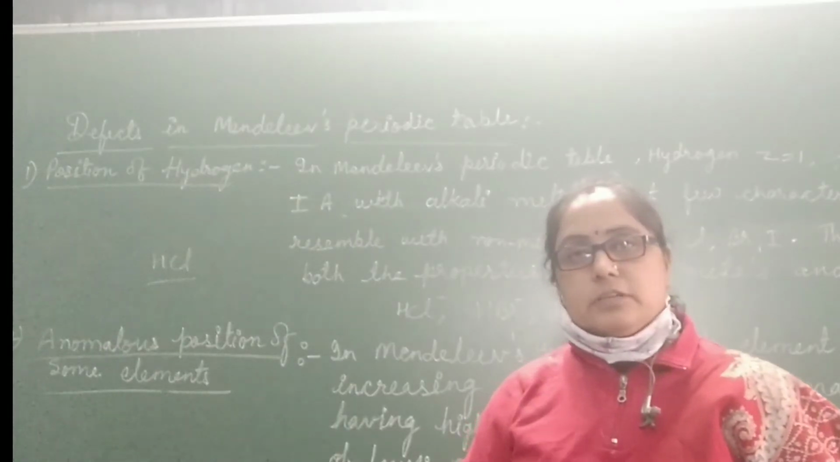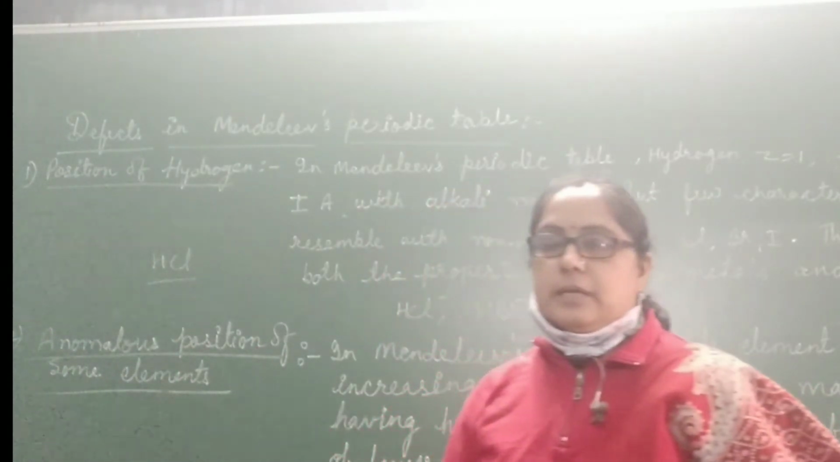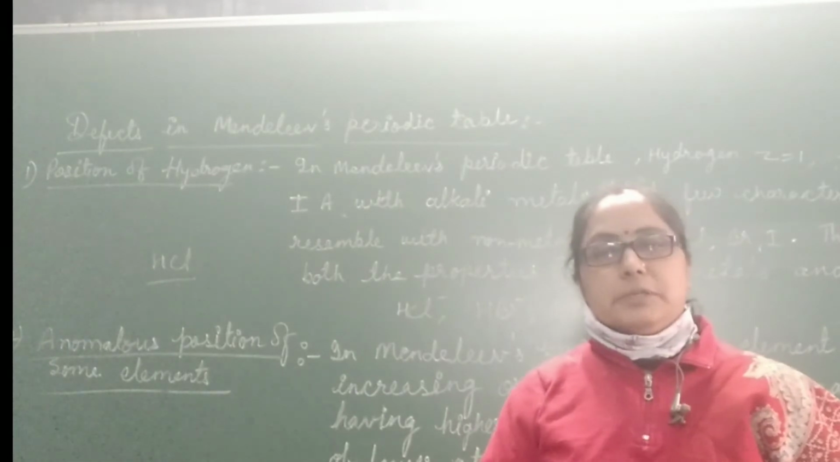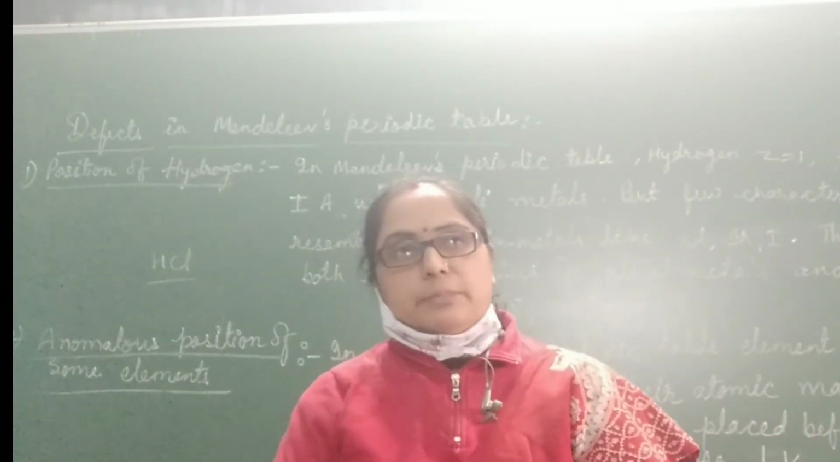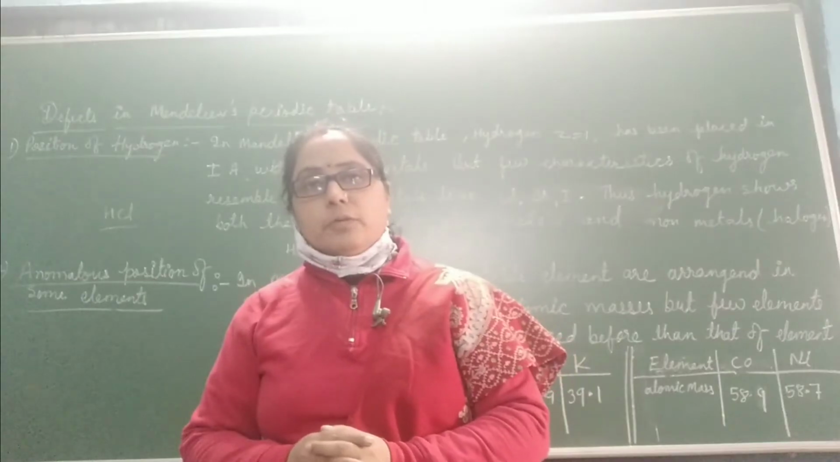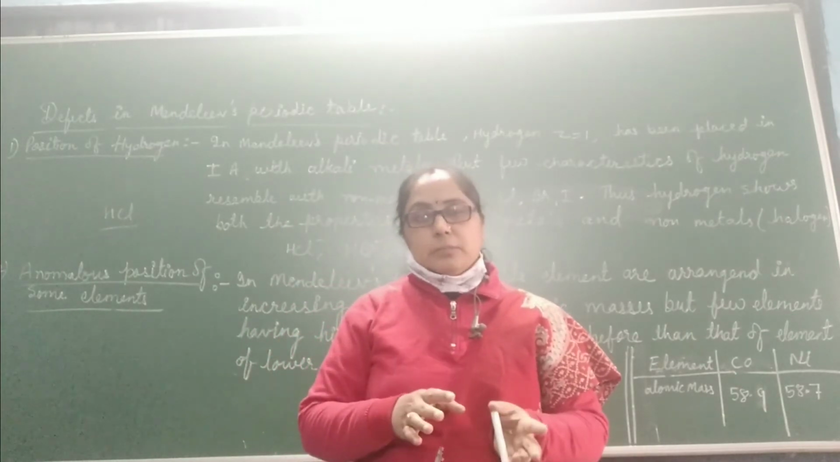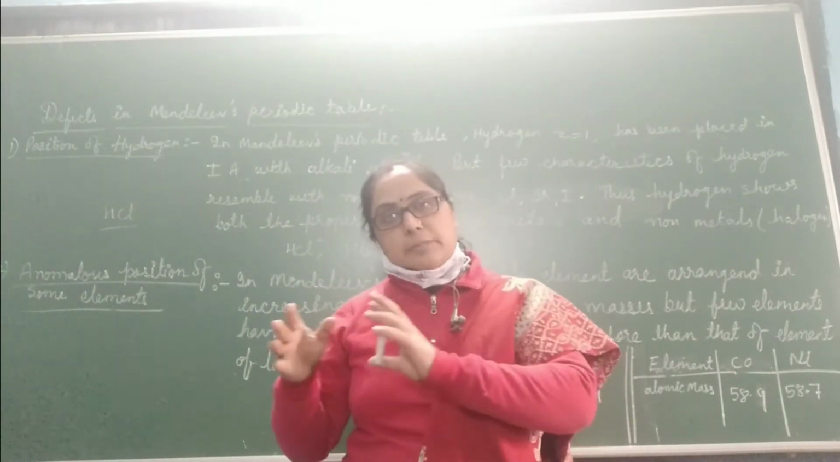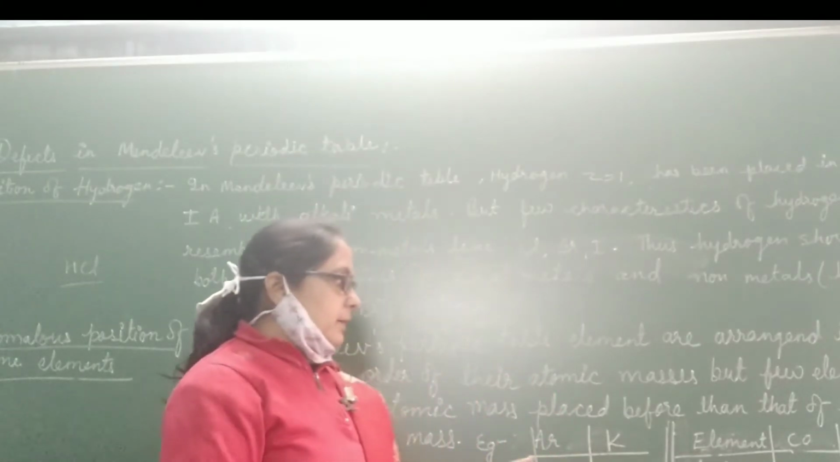Now, the second defect of Mendeleev periodic table: anomalous position of some elements. Anomalous position of some elements means we know that in Mendeleev periodic table, elements are arranged in increasing order of their atomic masses, but a few elements having higher atomic masses are placed before elements having lower atomic mass. With an example, we can make it clear.